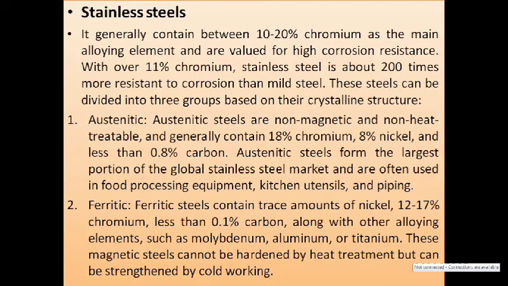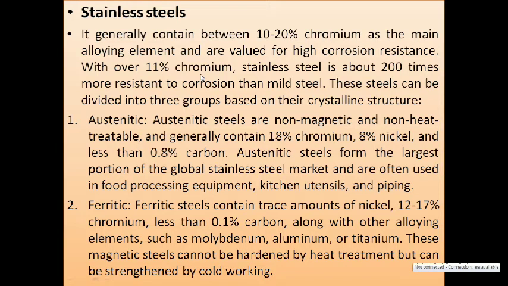Next one is stainless steels. It generally has a composition of chromium between 10 to 20% as the main alloying element, valued for its high corrosion resistance. Chromium should always correspond to high corrosion resistance.